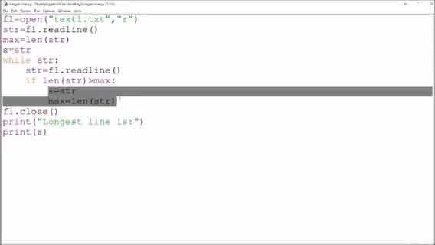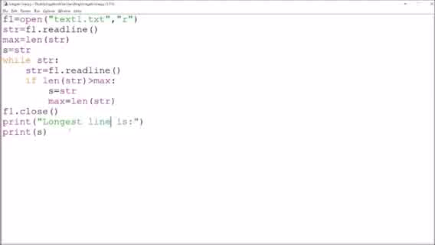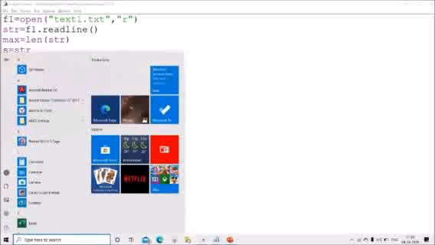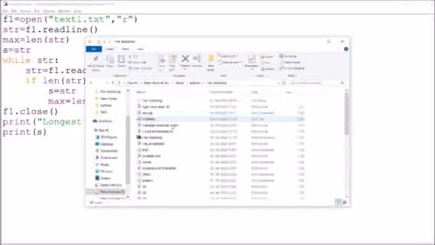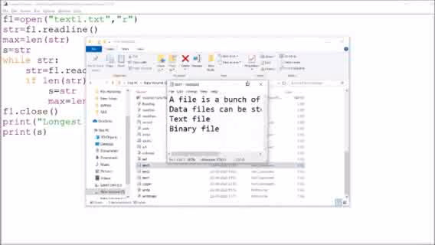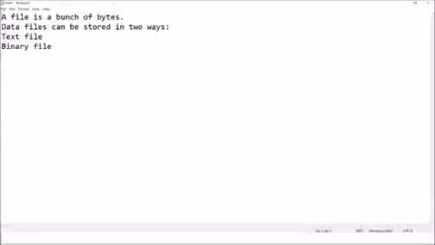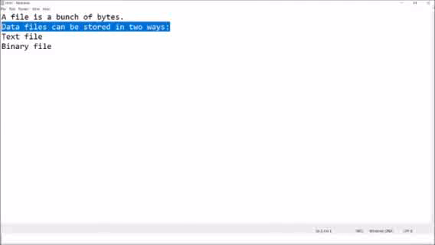Finally, when it completes reading, at the last it will print the longest line is, and then the line which is stored in str. So first of all, I'll show you the file. The file name is text1.txt. This is the file. So you can see here the longest line is this one. So it should print only this line.